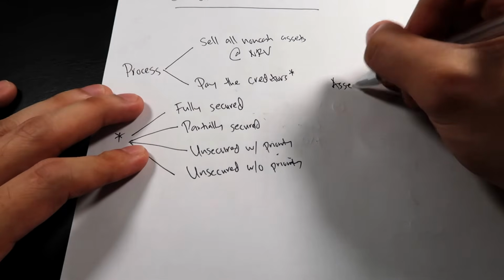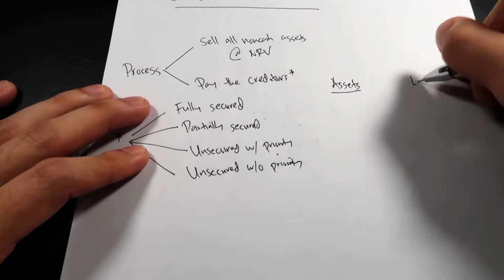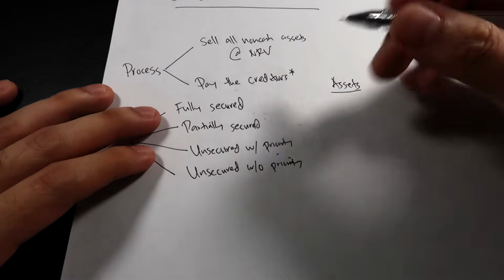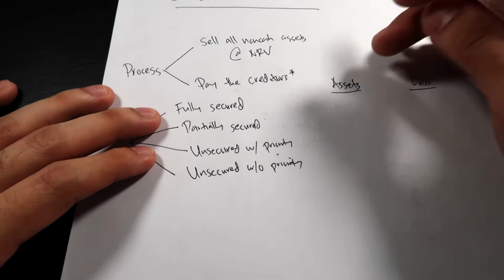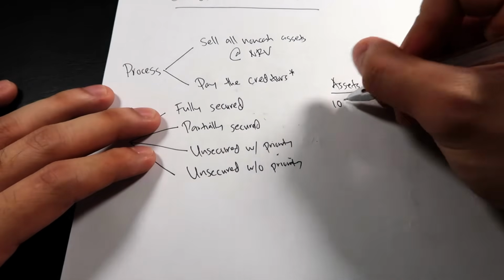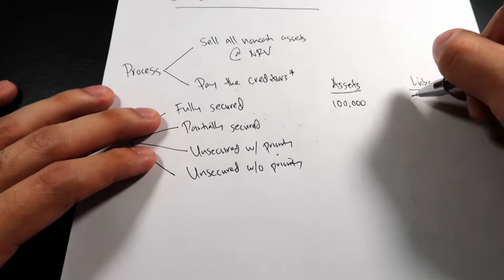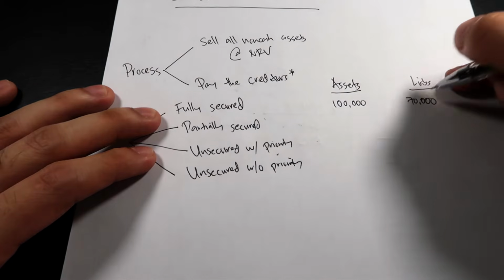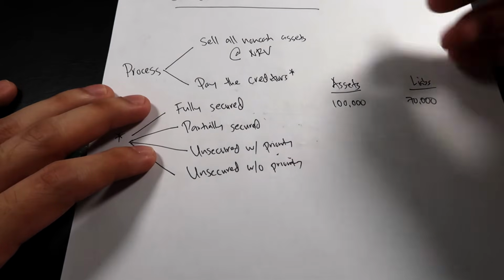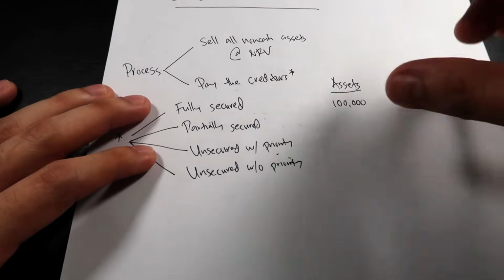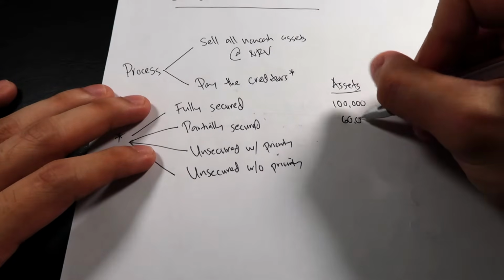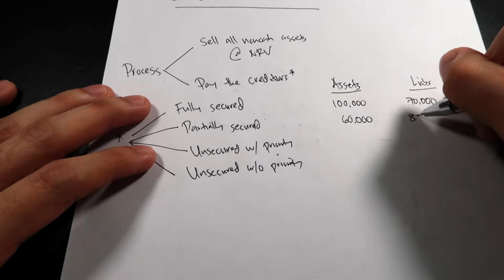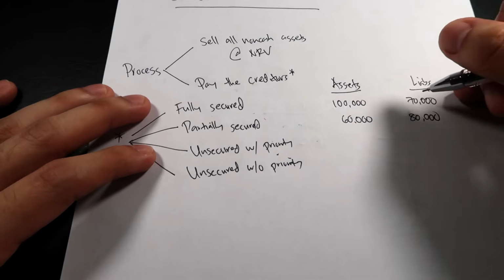Let's say these are the assets securing the liabilities, and these are your liabilities. For fully secured liabilities, assets are higher than the liabilities. Let's say this is 100,000, securing 70,000 worth of liabilities. Partially secured, on the other hand, is the opposite. Let's say this is 60,000 of assets, and the liabilities are higher, 80,000.